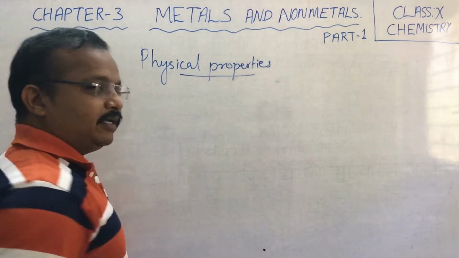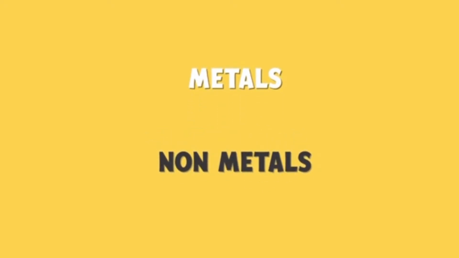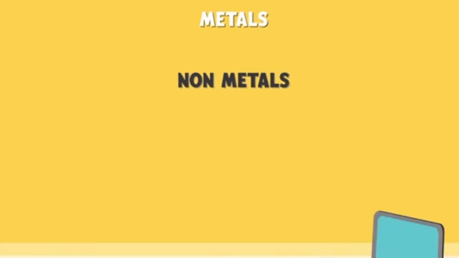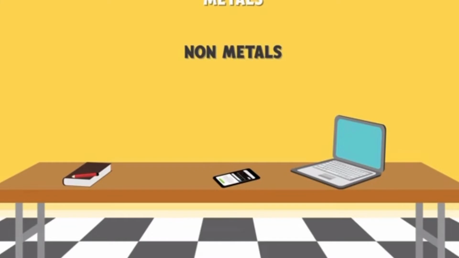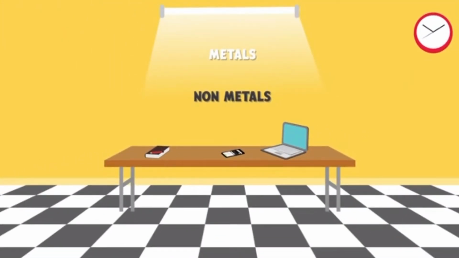metals and non-metals. You must have all heard the terms metals and non-metals. Can you look around and see if they exist in your surroundings? What is your table made up of? Aluminium or wood? What about the phone or the laptop you're viewing this video on? Is it made up of metals and non-metals? As a matter of fact, it is. Almost everything around will be made up of either a metal or a non-metal.